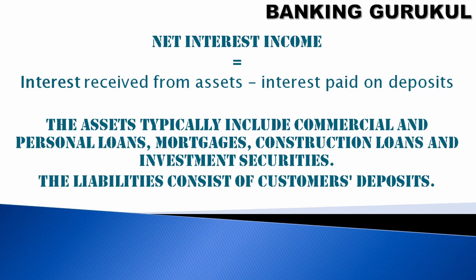So what is the formula for net interest income? Interest received from assets minus interest paid on deposits. The assets typically include commercial and personal loans, mortgage loans, construction loans, and investment securities. Liabilities consist of customer deposits. It can be savings, current, FD, RD, daily deposit. These are the customer deposits.